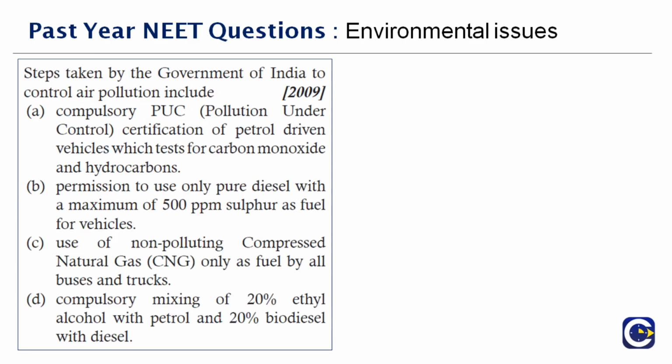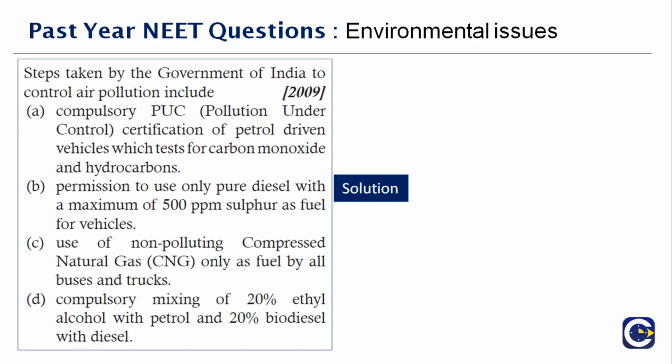Next question here. Steps taken by the Government of India to control air pollution include dash. So we will analyze the options. Compulsory PUC, that is pollution under control certification, of petrol driven vehicles, which tests for carbon monoxide and hydrocarbons. That is the right answer, because this is a compulsory method that those who have vehicles should follow. So this is a step taken by the Government of India to control air pollution.